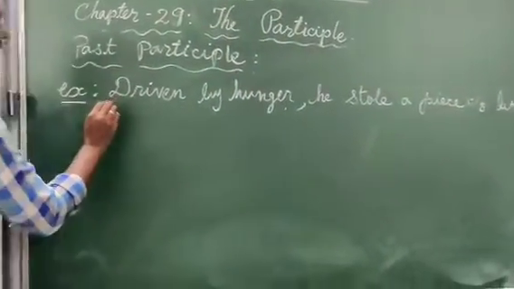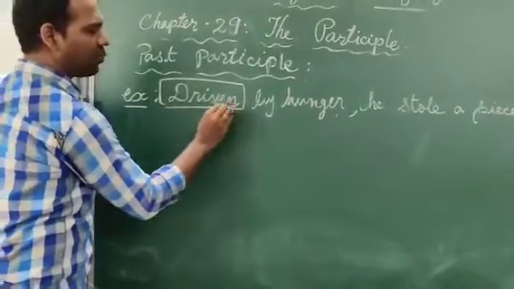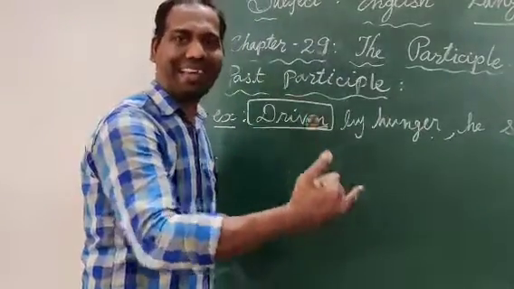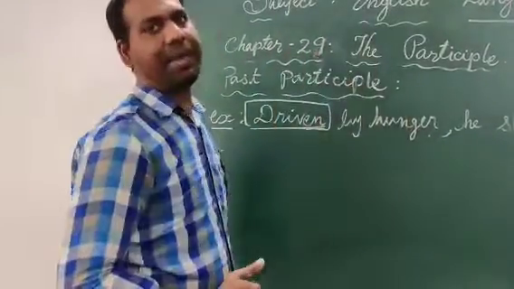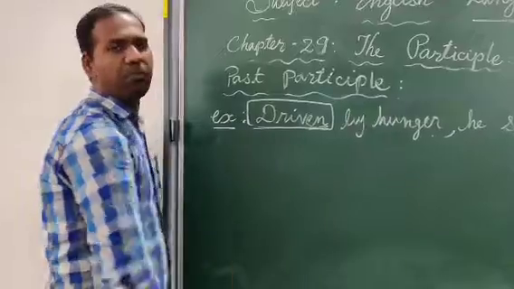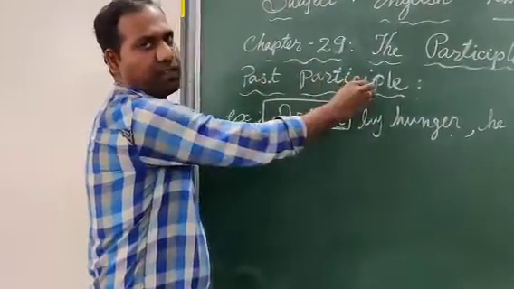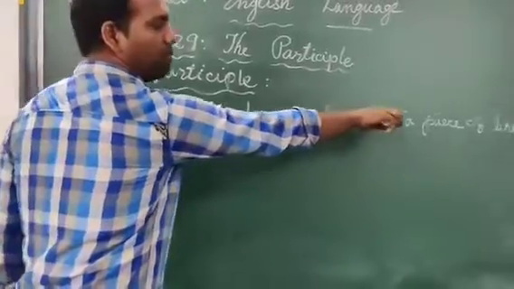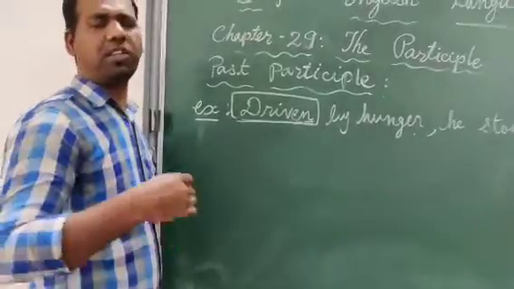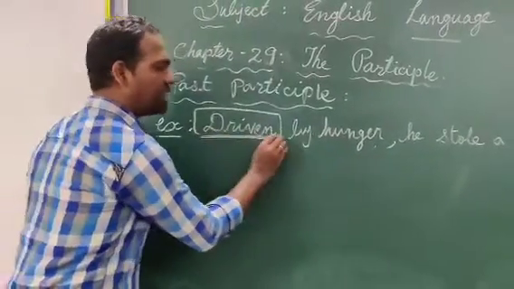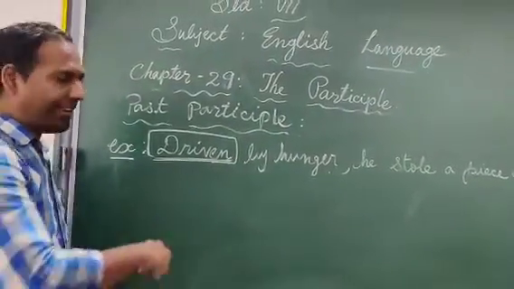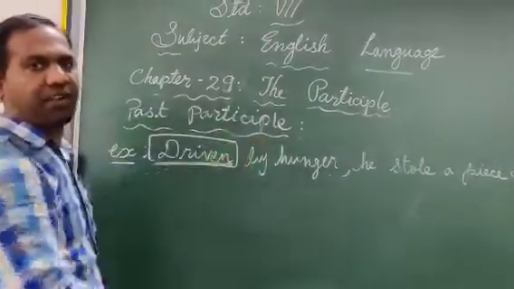So the verb driven ends with en, as I have given in the examples. For the past participle, the verb ends with ed, t, d, en or n, right? Do you remember that? See here, it ends with en, so this is the participle. Which participle? It is the past participle. Driven by hunger, he stole a piece of bread. So when you are asked where is the participle, you can simply identify that the word driven is a participle. If another question comes, what kind of participle, at that time you can say it is a past participle. Okay, children.